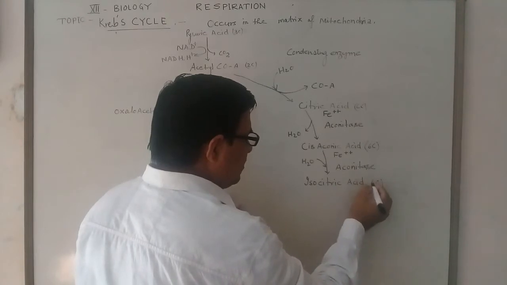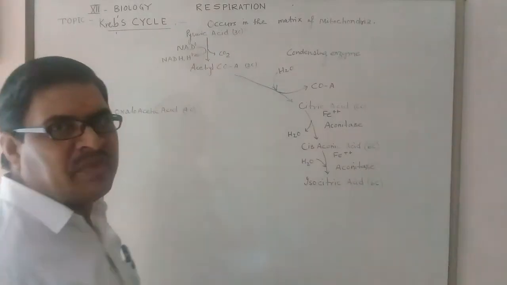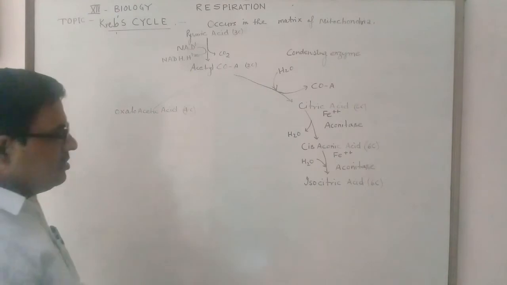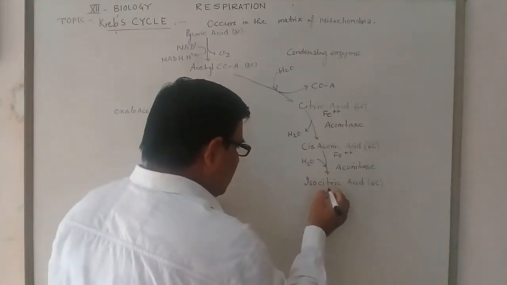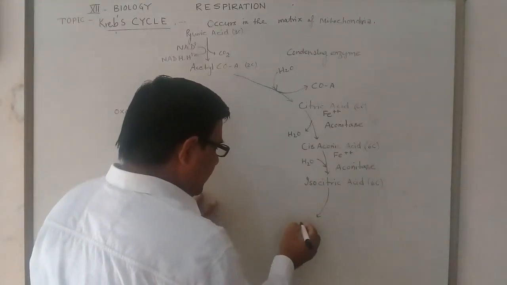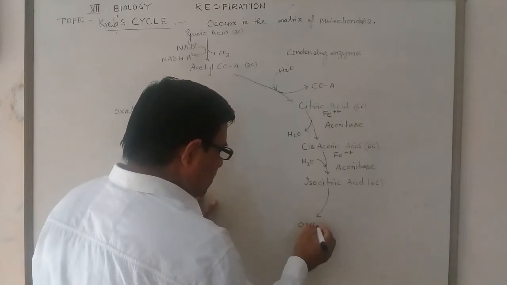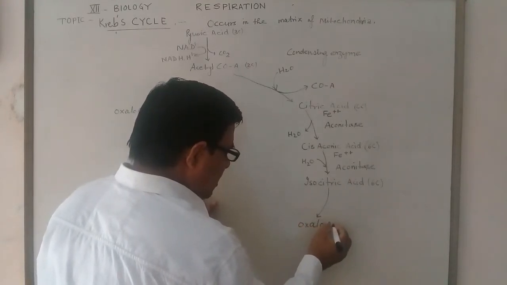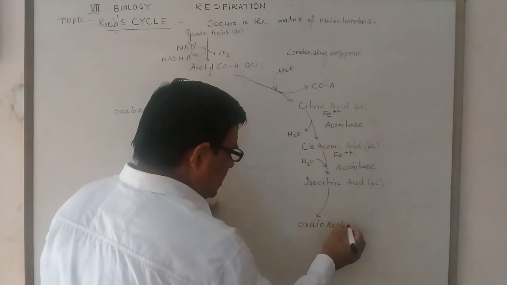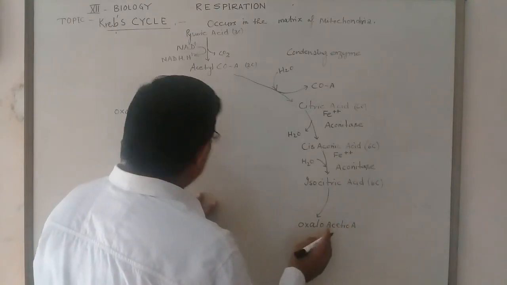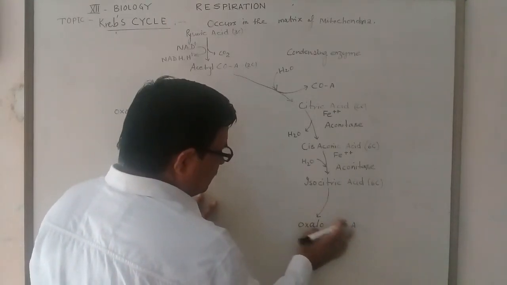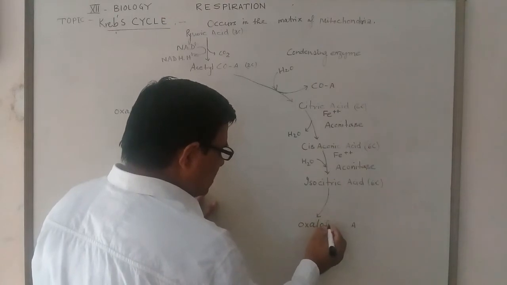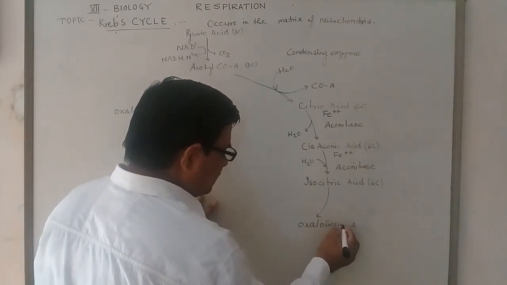Isocitric acid is a 6-carbon compound. Then isocitric acid changes into one compound called oxalosuccinic acid.